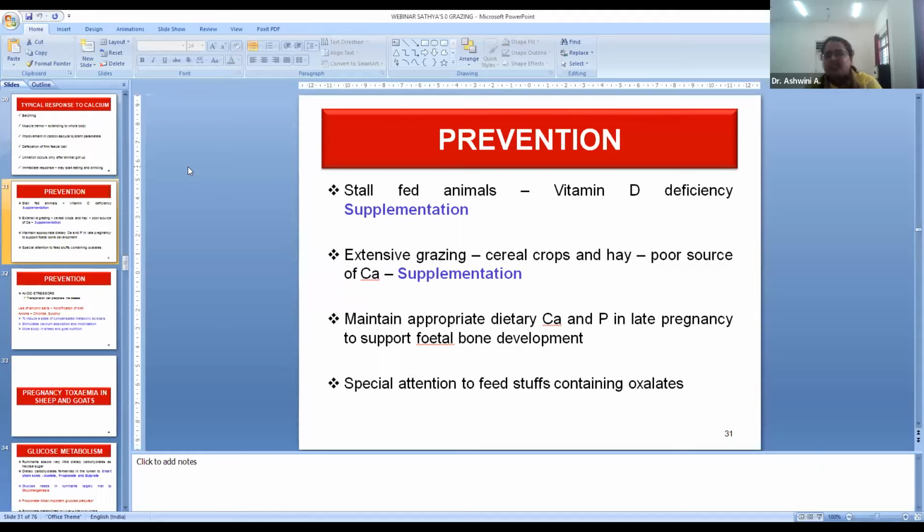They graze extensively on cereal crops and hay, which is again a poor source of calcium. So calcium supplementation is required. Maintain an adequate dietary calcium and phosphorus ratio in late pregnancy to support fetal bone development, with special attention to feedstuffs containing oxalates, as they chelate the calcium.